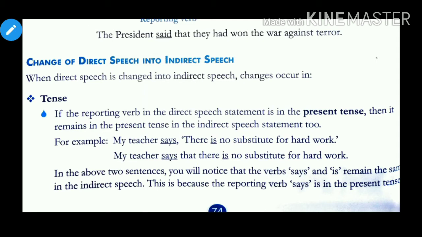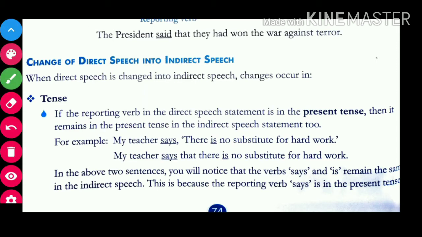So, if the reporting verb in the direct speech statement is in present tense, then it remains in the present tense. When we change, there is a change in the indirect statement too.